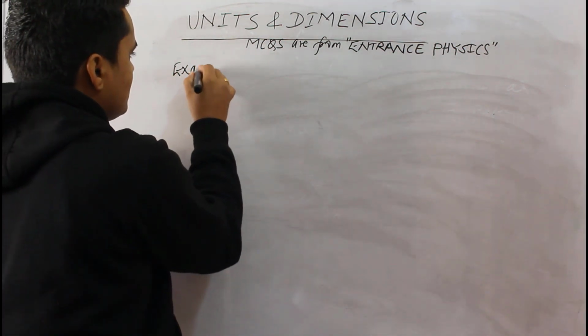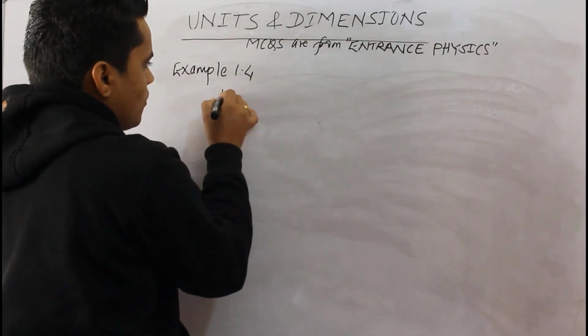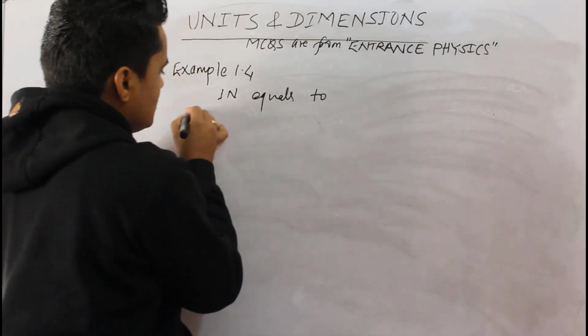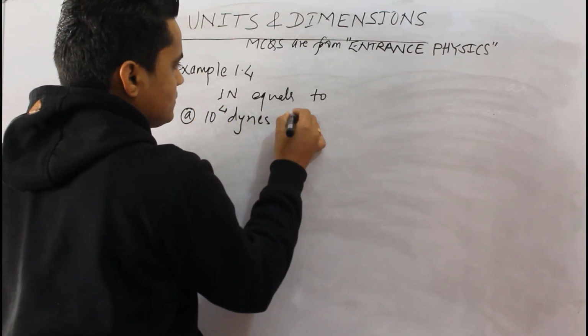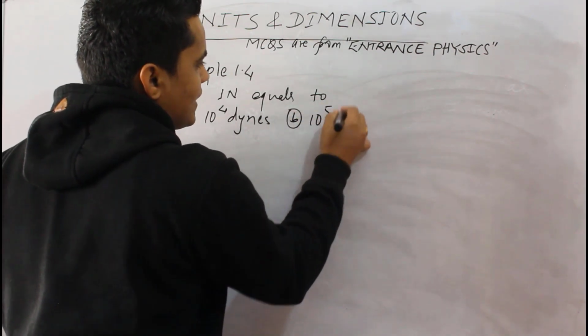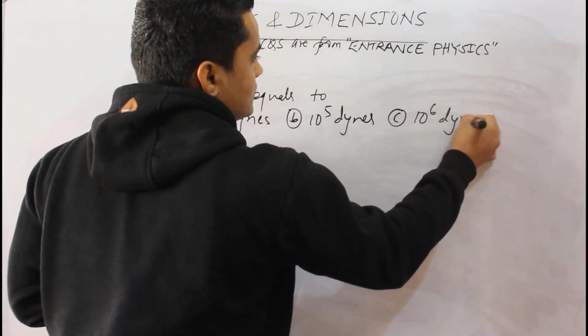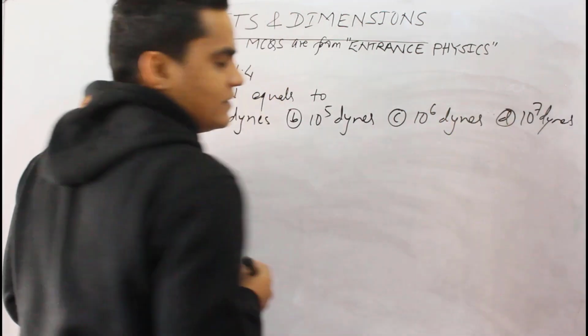Example 1.4: 1 Newton equals 10 to the power 4 dyne, 10 to the power 5, 10 to the power 6, 10 to the power 7.